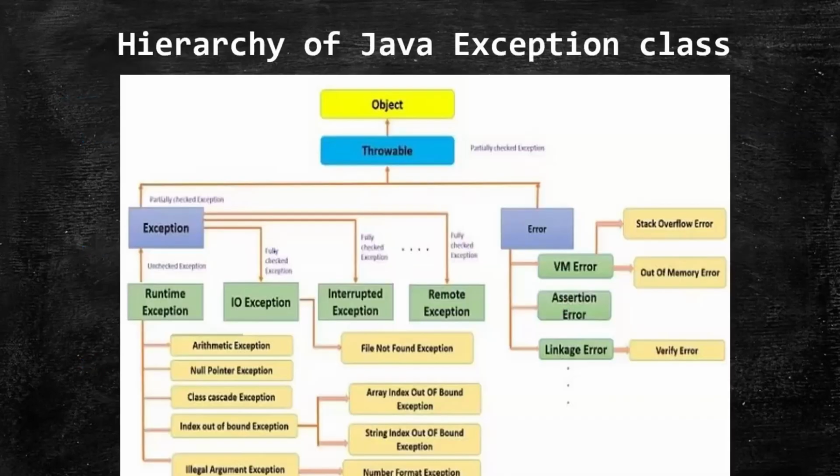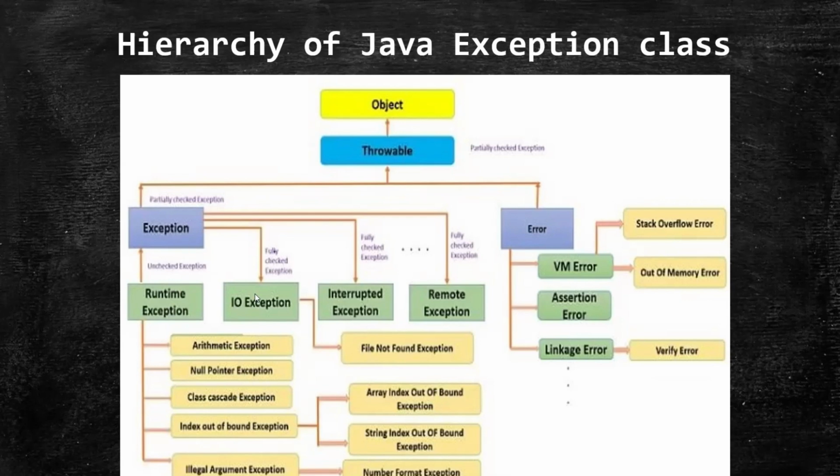Now we'll see the hierarchy of the exception class. So under the object class, you have the throwable class, under which you have subclasses of exception and error. Exception has further divisions like runtime exception, IO exception, interrupted exception, remote exception, and these have further types of exceptions under them. Like you can see under runtime exception, you have arithmetic exception, index out of bound, which has array index out of bound, string index out of bound, null pointer, and we will encounter more in future.